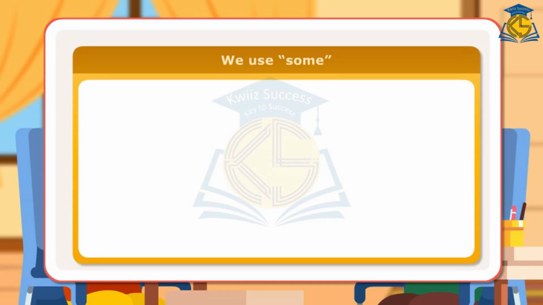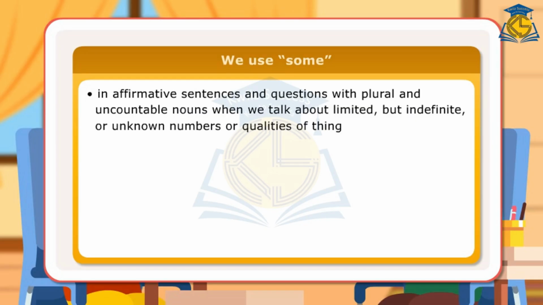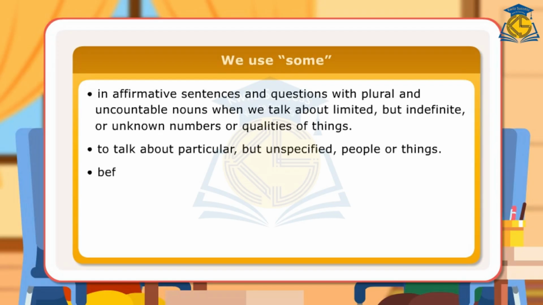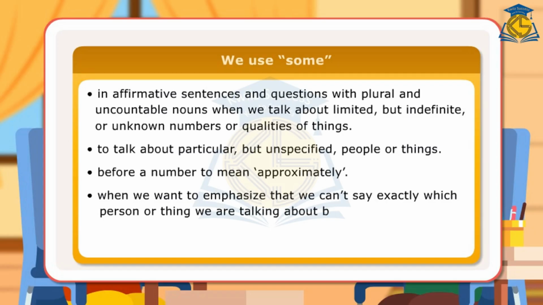Usage. We use some in affirmative sentences and questions with plural and uncountable nouns when we talk about limited but indefinite or unknown numbers or quantities of things. To talk about particular but unspecified people or things. Before a number to mean approximately. When we want to emphasize that we can't say exactly which person or thing we are talking about because we don't know or can't remember.